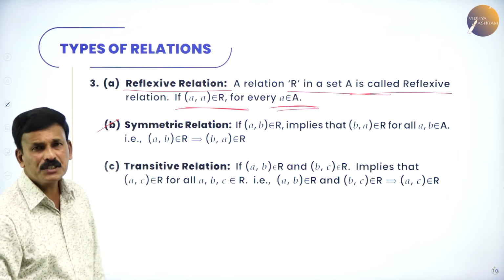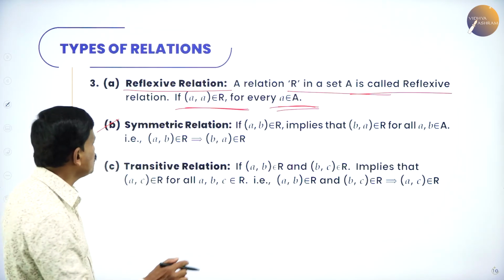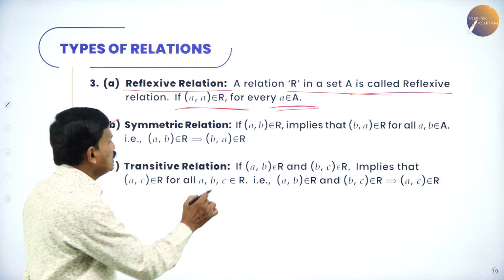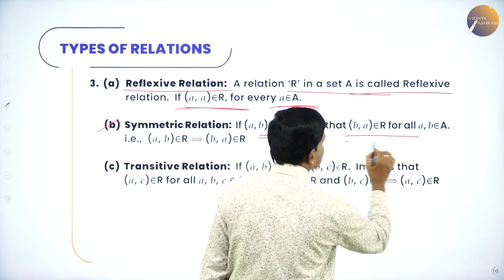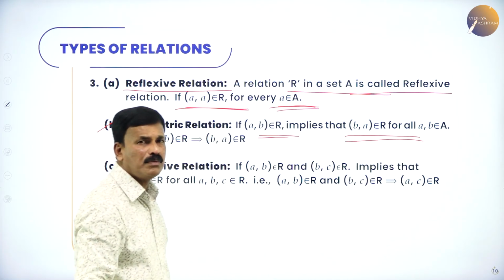Now the second type of relation is the symmetric relation. How is it symmetric? If (a, b) belongs to R implies that (b, a) also belongs to R for all a, b belongs to A.